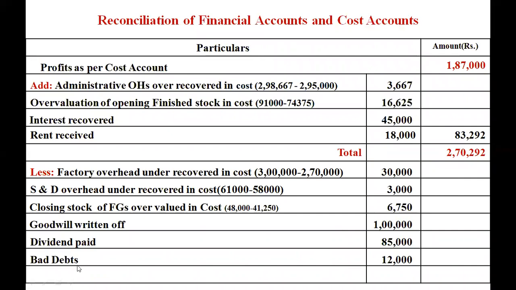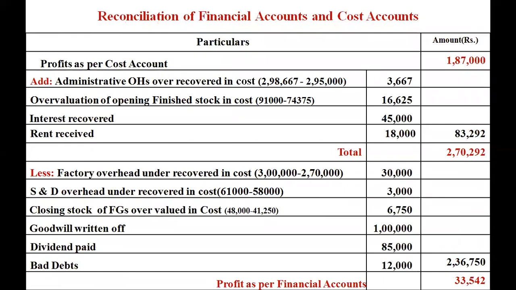Goodwill written off, dividend paid, bad debts: these are the expenses and charges which are to be added to the list of deductions, that is rupees 1,00,000, 85,000 and 12,000. So when we add all this, it comes to rupees 2,36,750. When we deduct this amount from the total, the profit arrived will be 33,542. So this is the profit as per financial accounts.